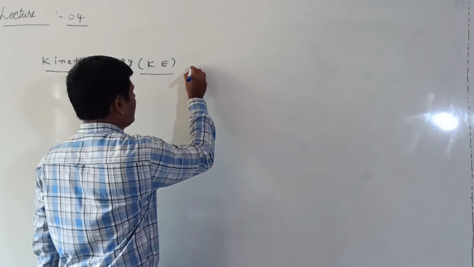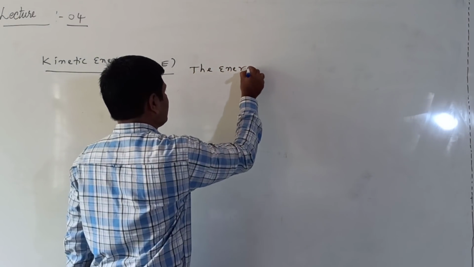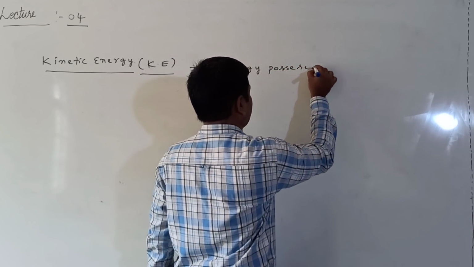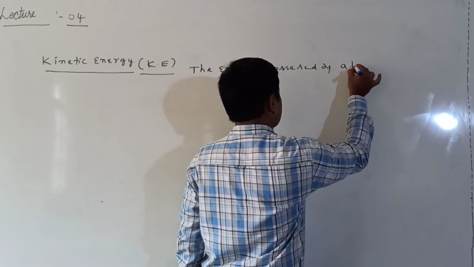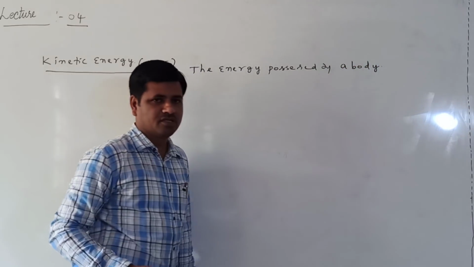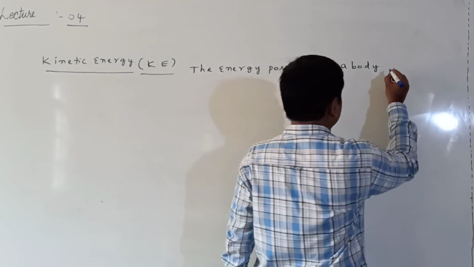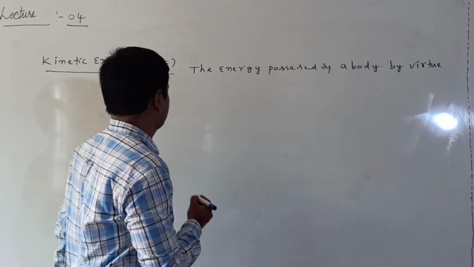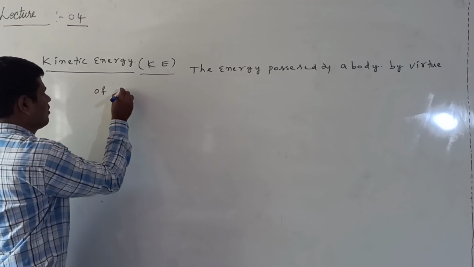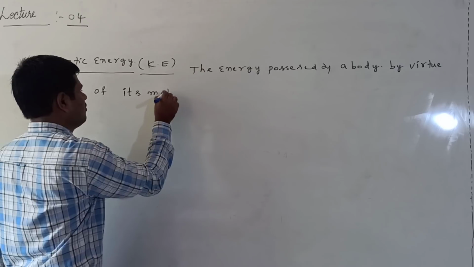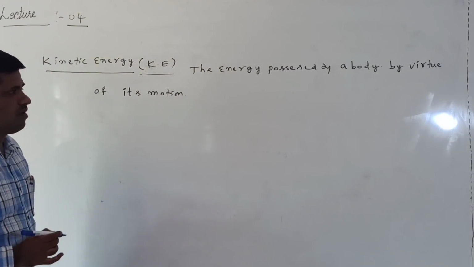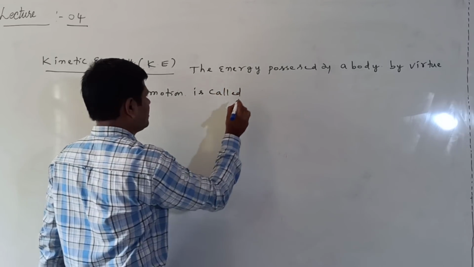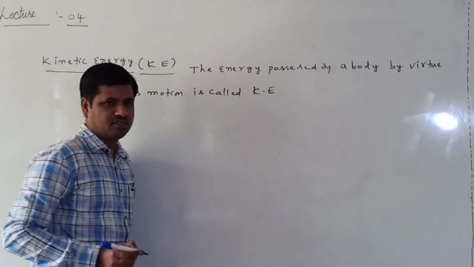Kinetic energy definition, already we know: the energy possessed by a body by virtue of its motion is called which energy? Kinetic energy. This is what we are writing.